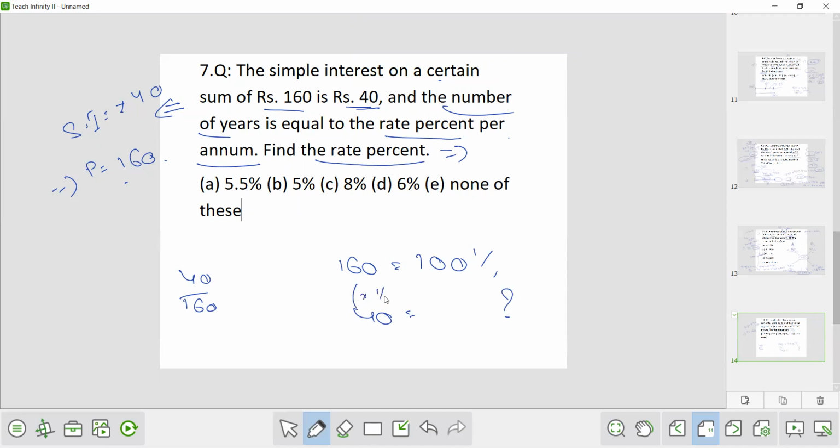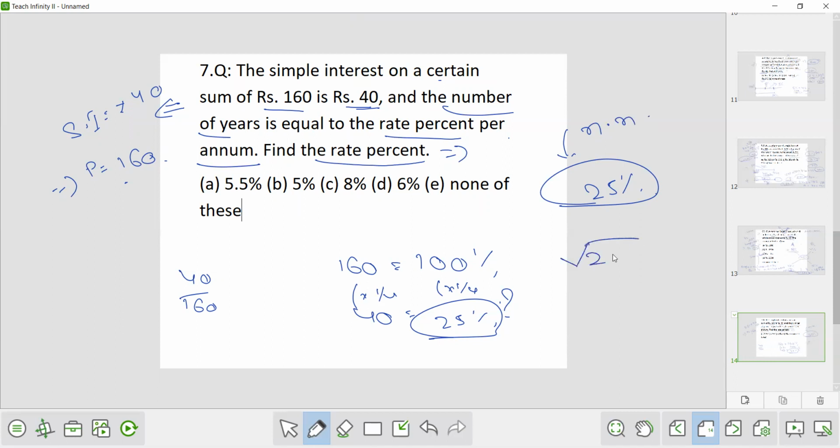So 1 by 4, that is 25%. Now this 25% means for n number of years and at a rate of n%. So you will take the square root of this 25. So it will become 5. Means at a rate of 5% for 5 years.